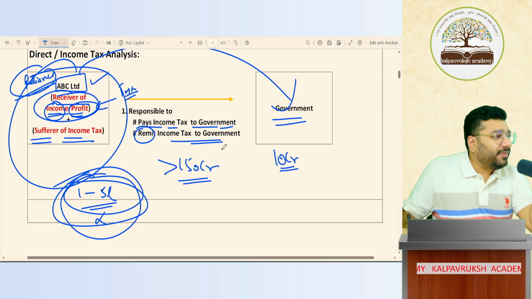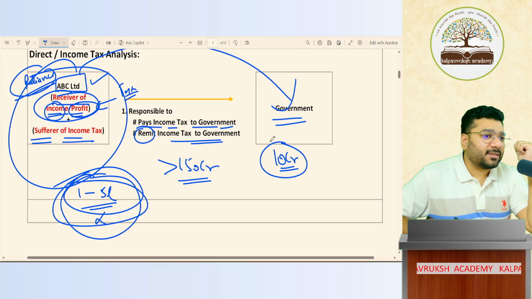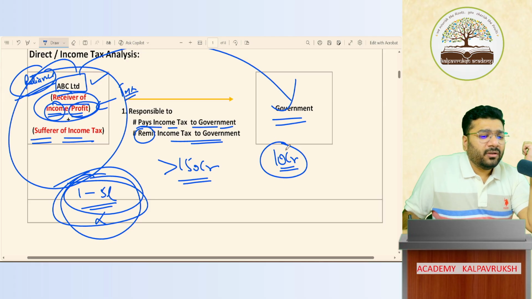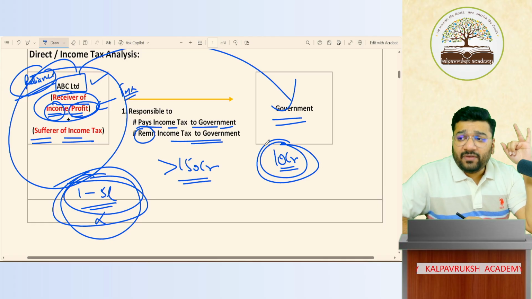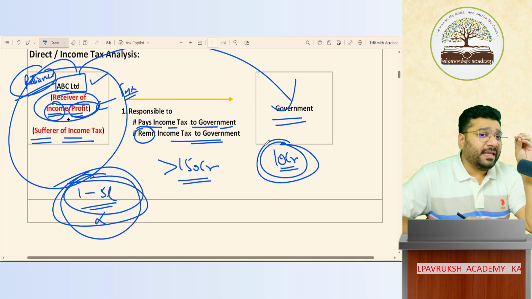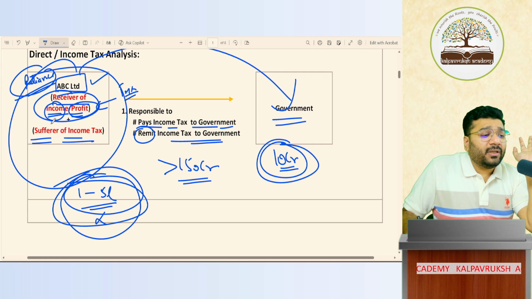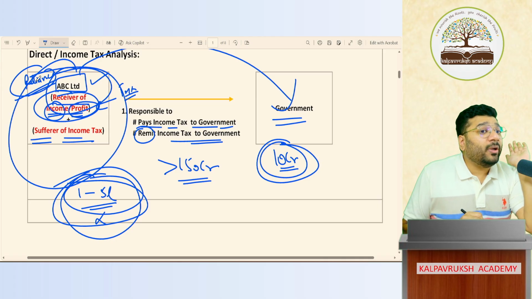So for convenience, I'll say around 10 crore people are there who are paying taxes, right? Out of 150 crore people, 10 crore people means what? They are well educated. They understand what tax laws are. Even if they don't know tax laws, they have that much money that they can hire a chartered accountant and get the work done. Yes or no? So government can easily put the responsibility on the head of these people because these are sensible people. If they do anything wrong, we can penalize them, punish them.